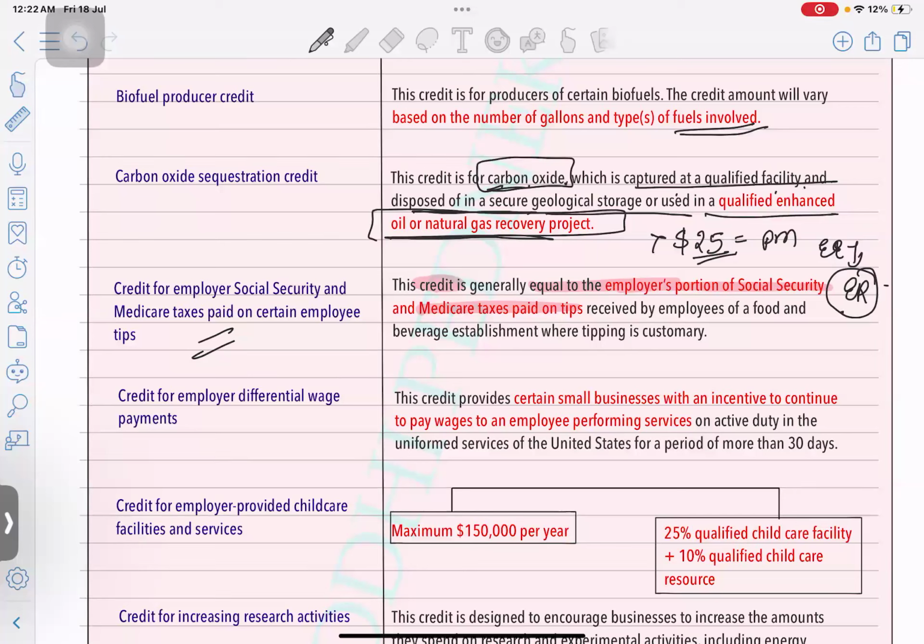So when they report it to the employer, the employer will have to pay Medicare and social security taxes for both the employee portion and the employer's portion. They will deduct these taxes from the employee's income, and they will have to pay the rest out of pocket. So the employer says that it's tip income which we are not paying to the employee, right? It is being paid by the customers. Why should we bear the Medicare and social security? That's why, whatever tip income is directly paid by the customers to the employees, we should not be liable to pay the Medicare and social security, so they will get the credit for that portion, for the employer's portion. Okay.